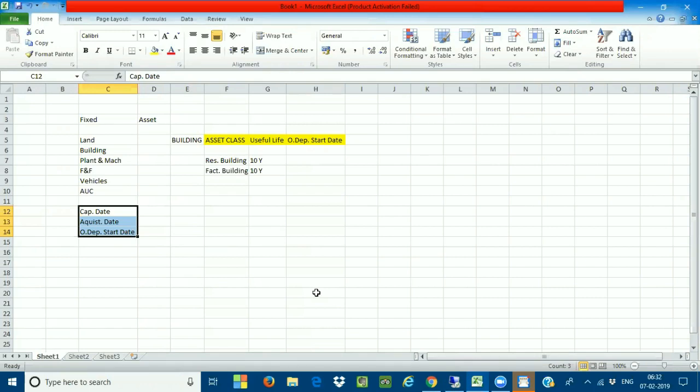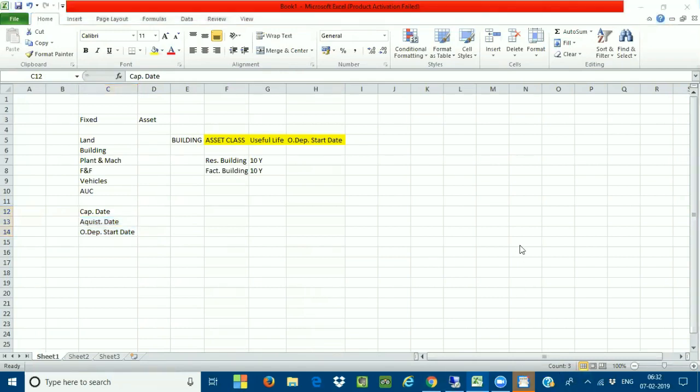Friends, I'm putting a question to all of you. Anybody? The acquisition date is the date on which you agreed to buy an asset. The capitalization date is the date on which you actually took possession of the asset. The ordinary depreciation start date is from when you can actually start the depreciation. Exactly. Very good. Thank you very much, sir.